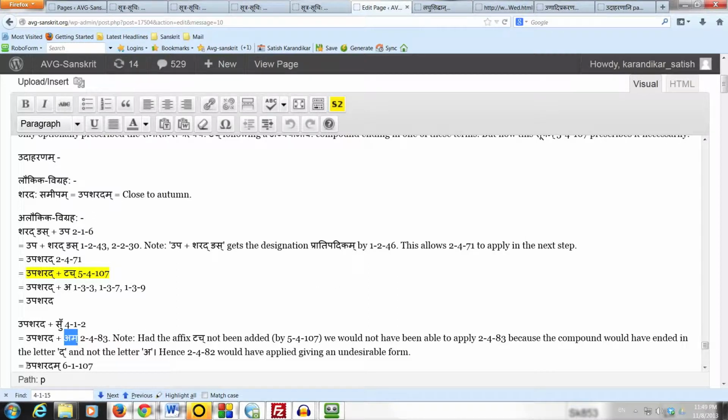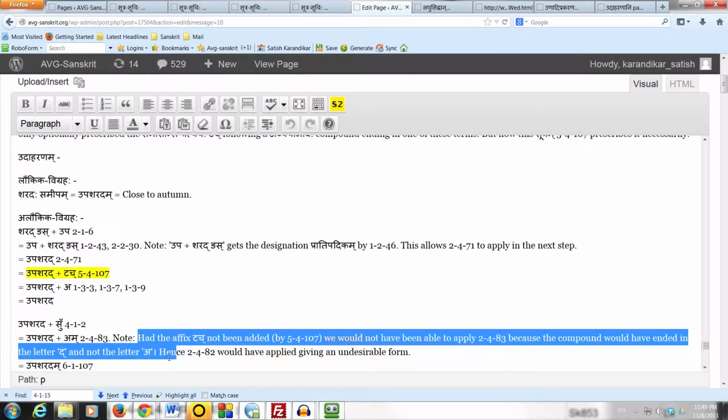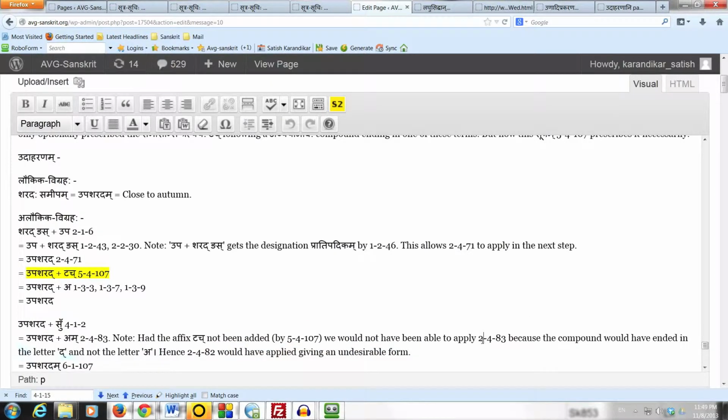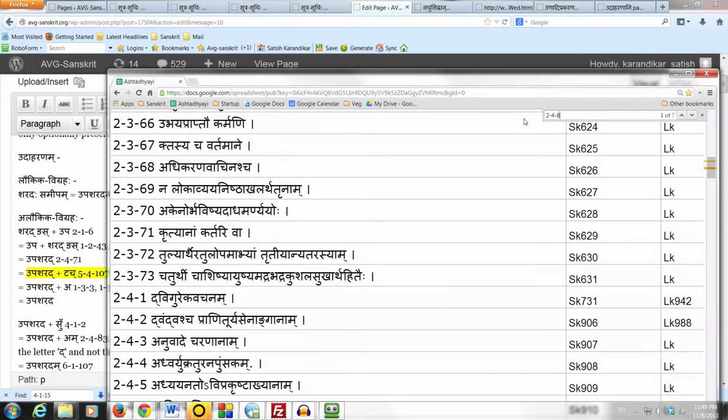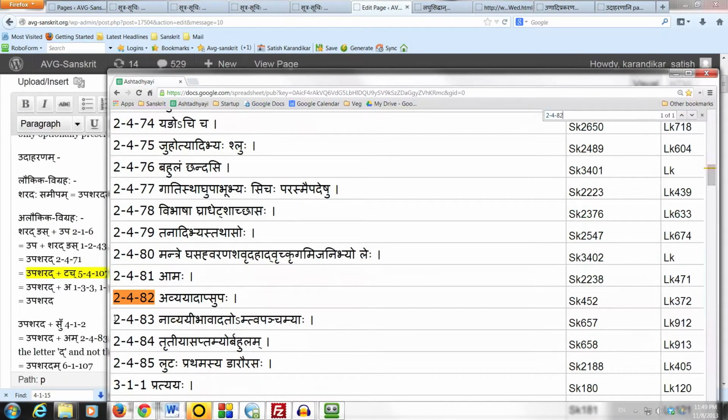The note here says that had the affix touch not been added by 54107, we would not have been able to apply 2483 because the compound would have ended in the letter da and not the letter a. Remember that 2483 only applies when an avyayi bhavaha compound ends in the letter a. Hence 2482, the sutram avyad apsupaha, would have applied, giving an undesirable form. We want 2483 to apply here to get the correct form upasharadam.